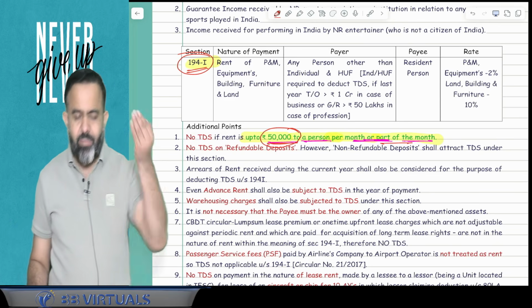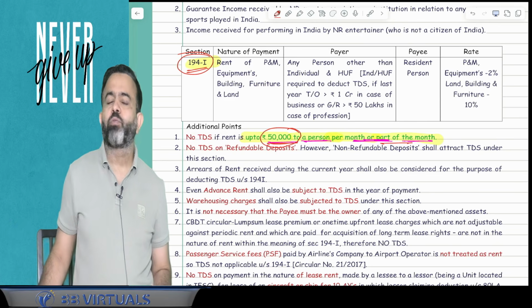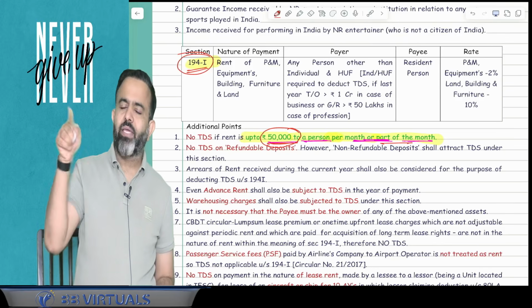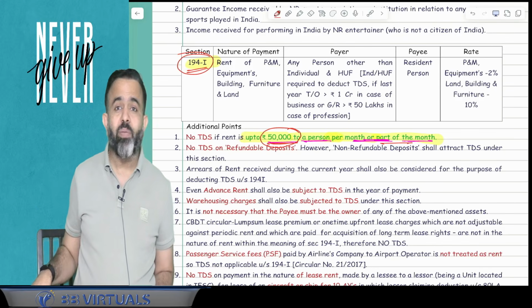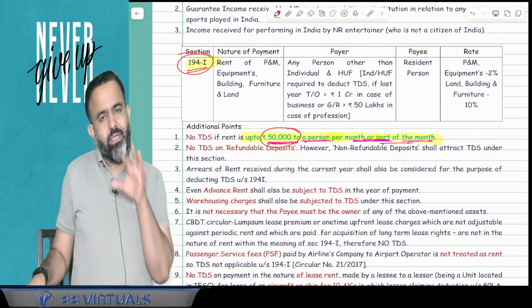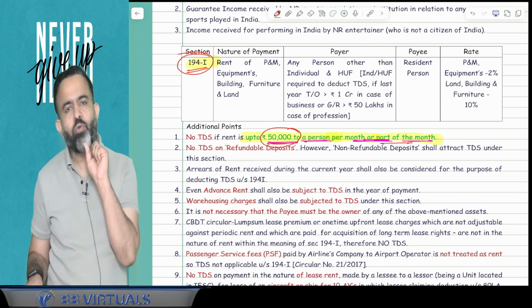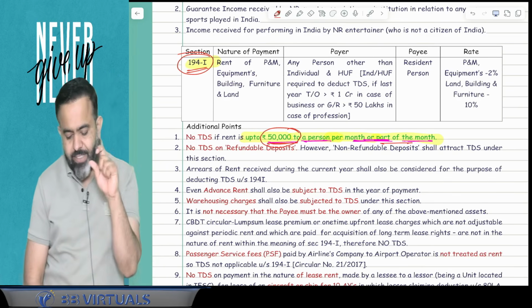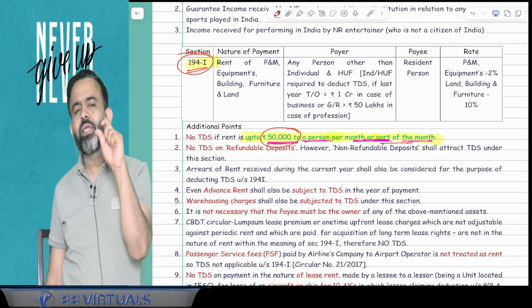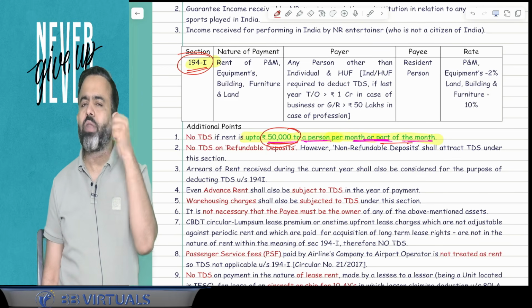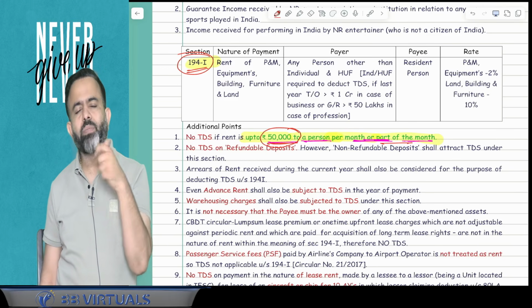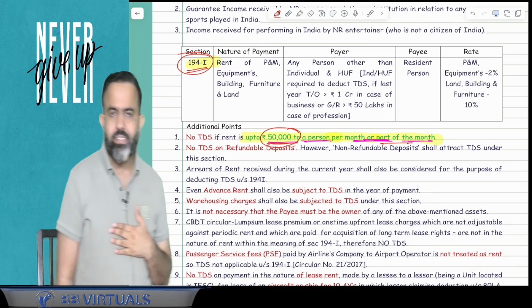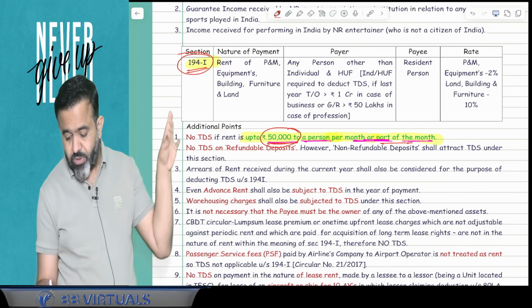So now this limit is in line with section 194IB. 194IB is also TDS on the rent on the immovable property. So guys, this limit is in line with 194IB, and here TDS is required to be deducted only if the rent per month or part of the month is more than 50,000. But the rate is the same. There is no change in the rent rates.